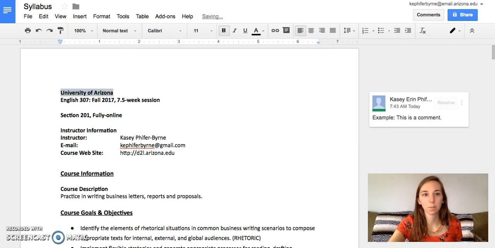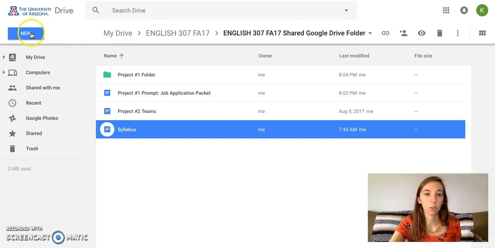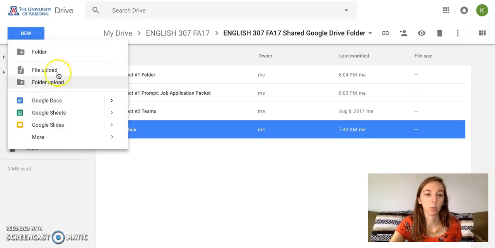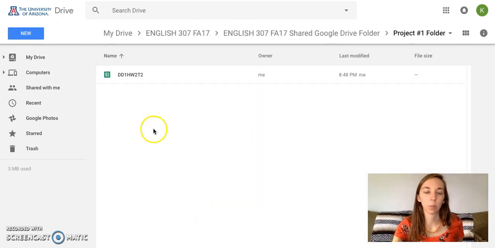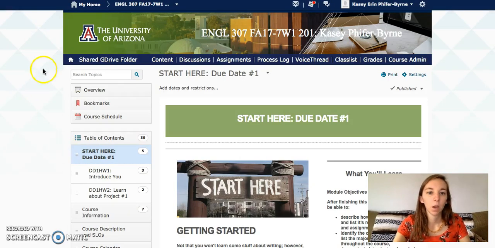I've left a comment. You'll also need to know how to create folders and documents, and to do that you just click New and then Google Doc or Folder. Just make sure that if you have to create it in a specific place, you're in that place. So if you're supposed to create a folder in the Project 1 folder, you actually have to go into the Project 1 folder and then click New and create it that way. So that's basically Google Drive. If you have any questions, just send me an email and we'll work through it together.